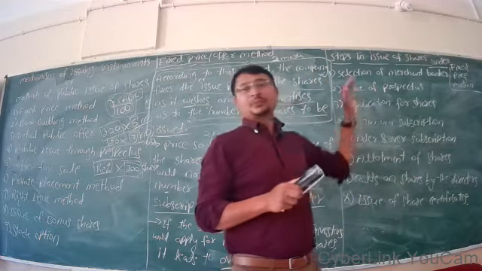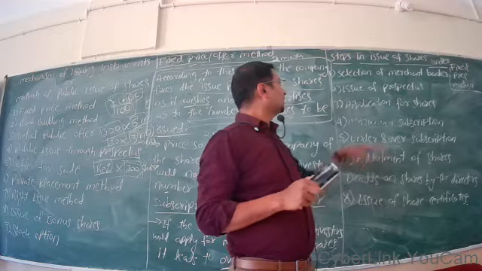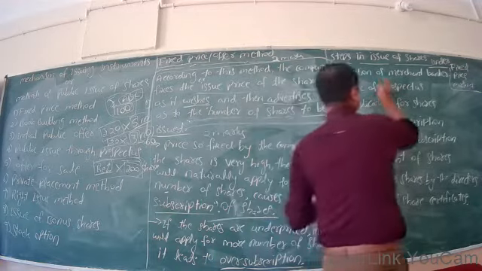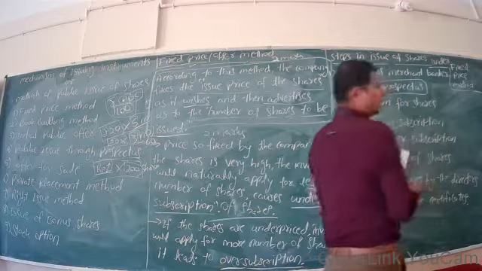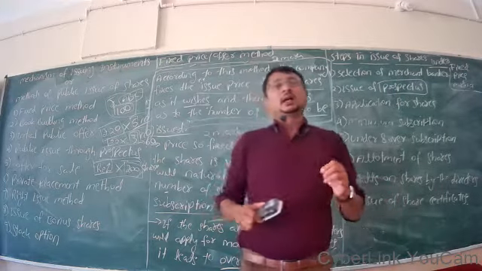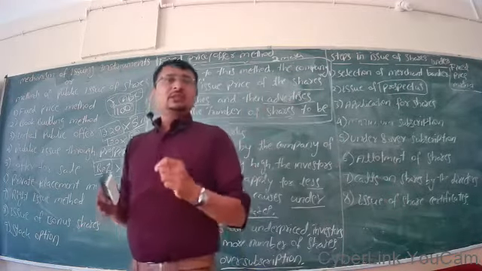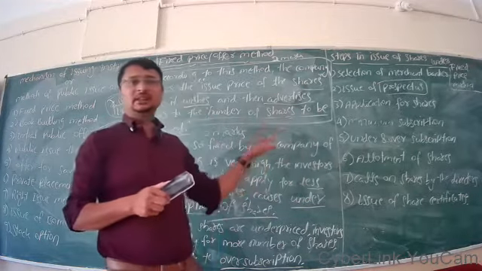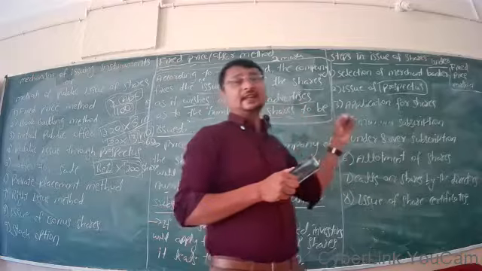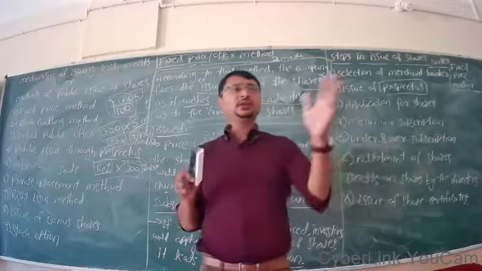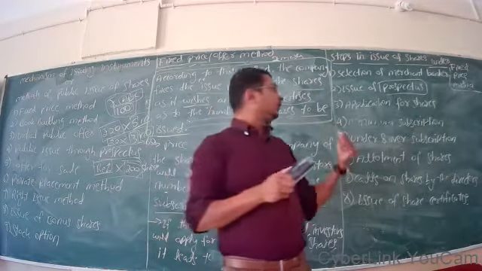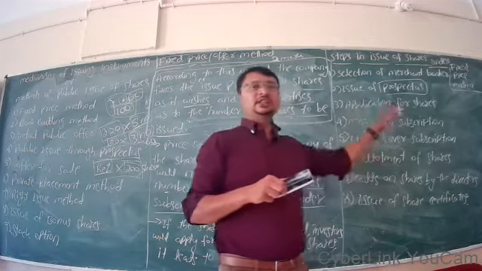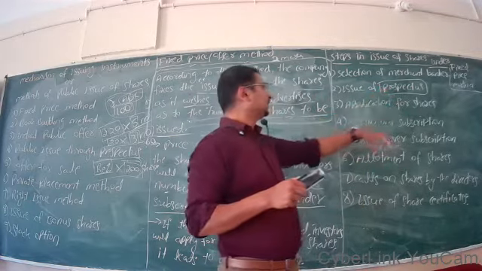Then issue of prospectus. Prospectus is the document which invites the public to invest money in this company. It is an open invitation to the general public for subscription of shares. We will discuss it in detail in the next session.